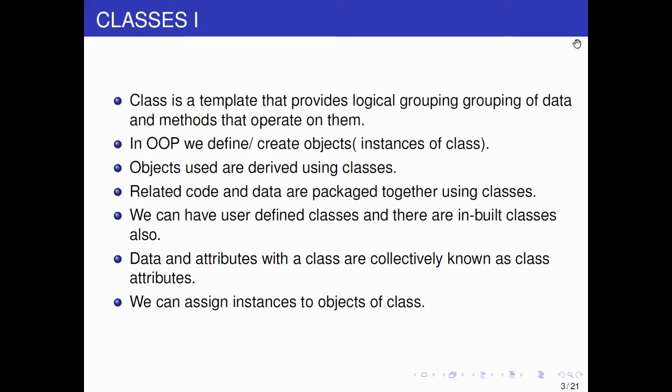Data and attributes. So what is meaning of attributes? Anyone tell? What is meaning of attributes in sense of class? Do you know? Properties?